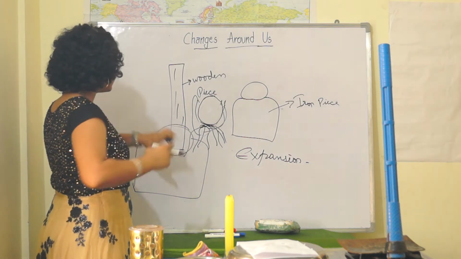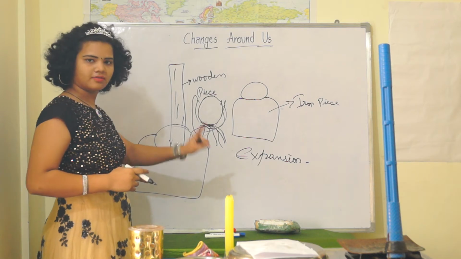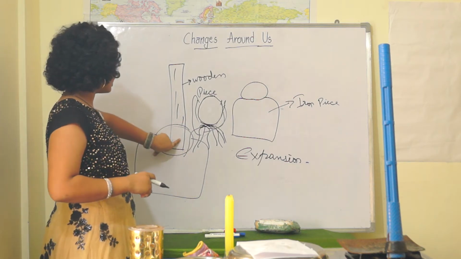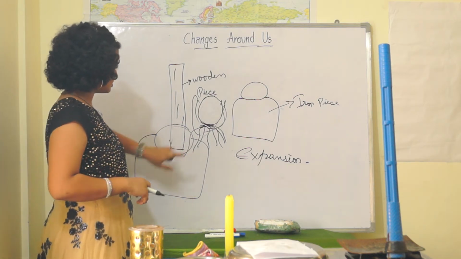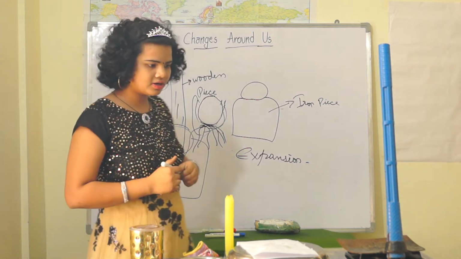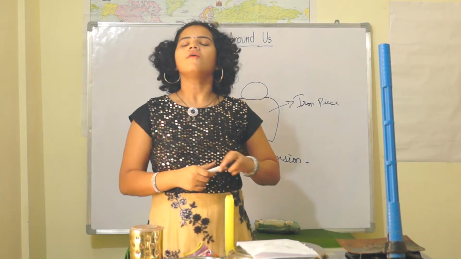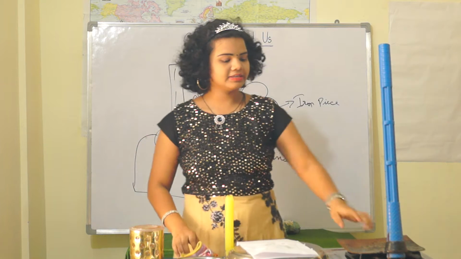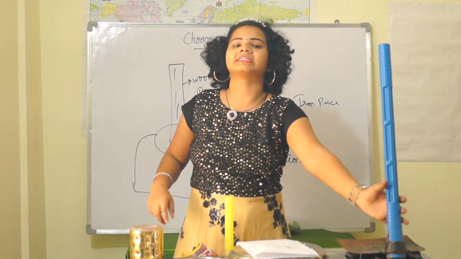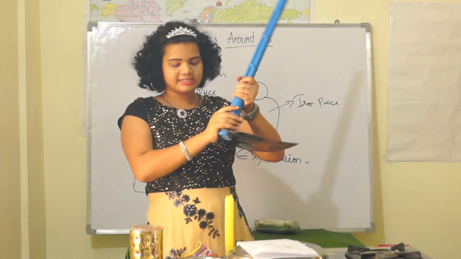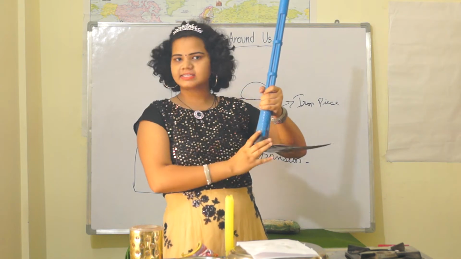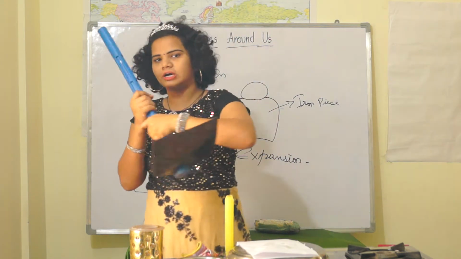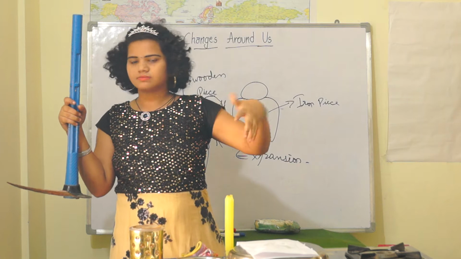After keeping this iron piece into this one, what we should do is let this hoe cool down for some time.